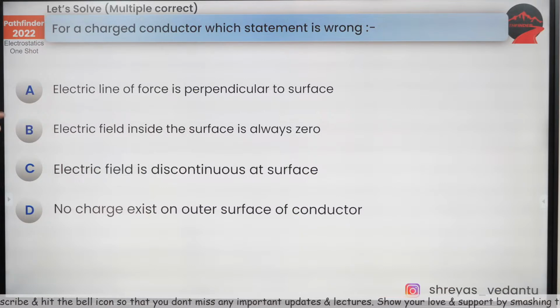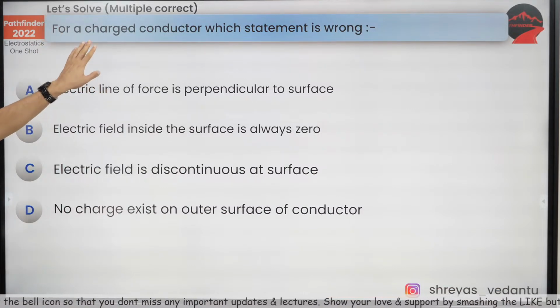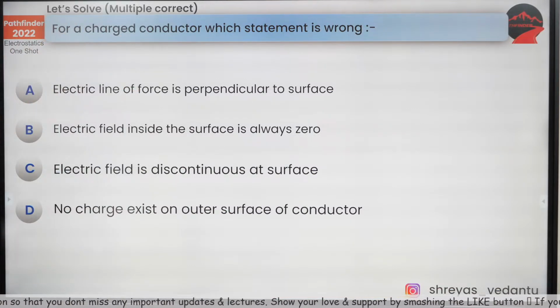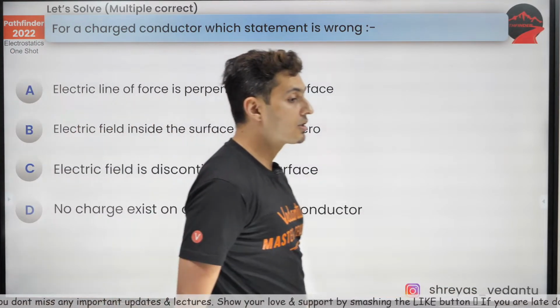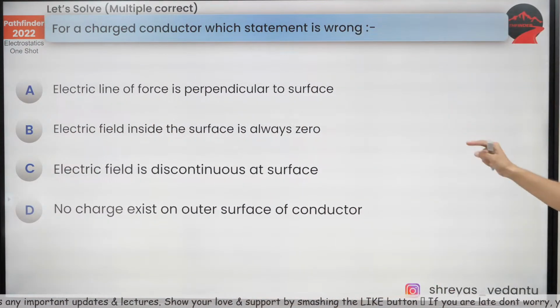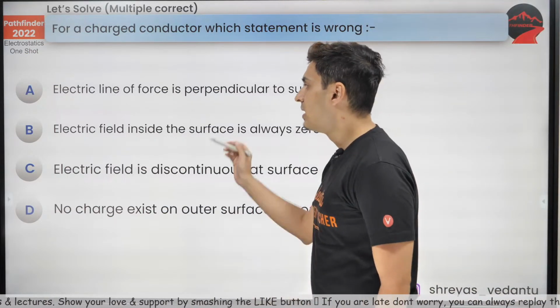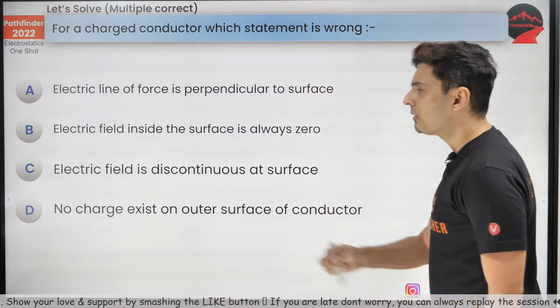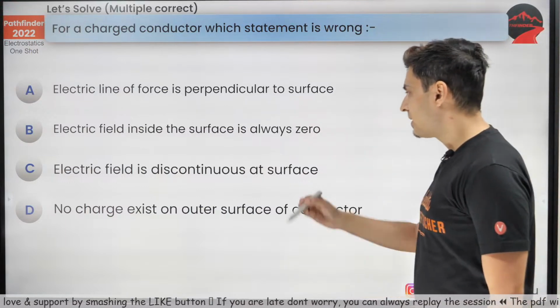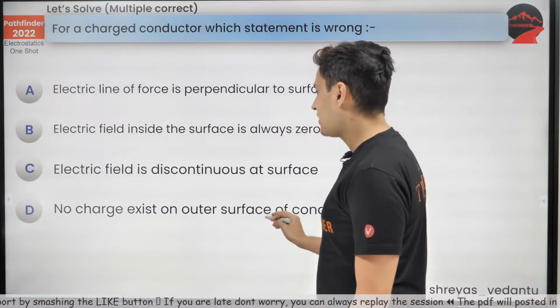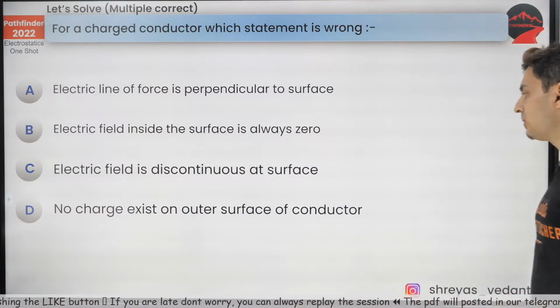Next question, again multiple correct. For a charged conductor, which statement is wrong? If you have a charged conductor, one of the statements is wrong. Electric lines of force are perpendicular to the surface. Electric field inside the surface is always zero. Electric field is discontinuous at the surface. No charge exists on the outer surface of a conductor.